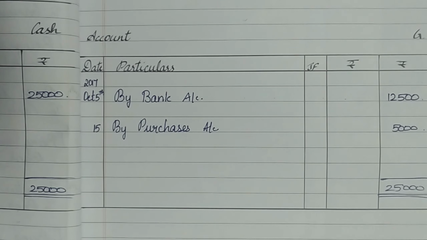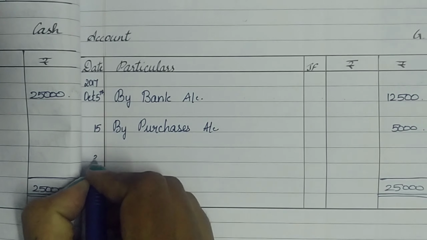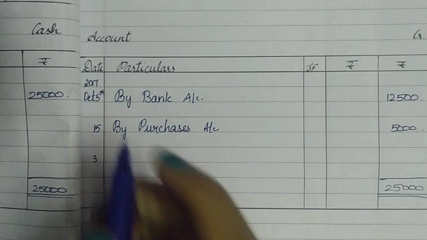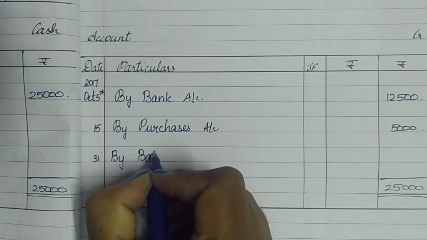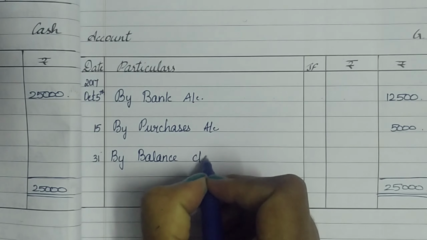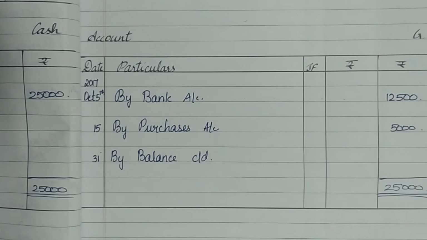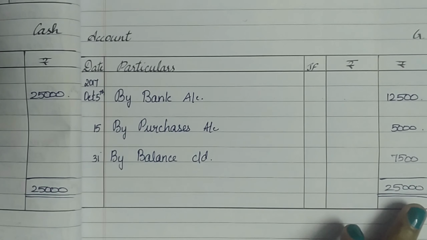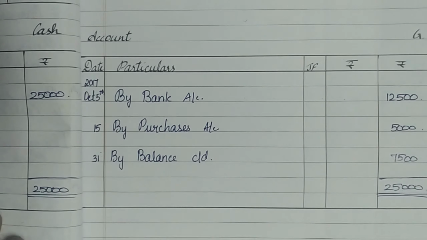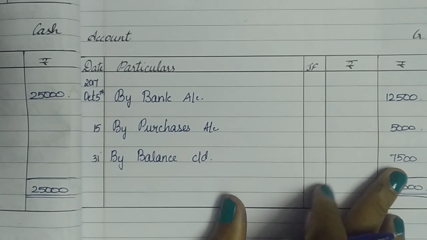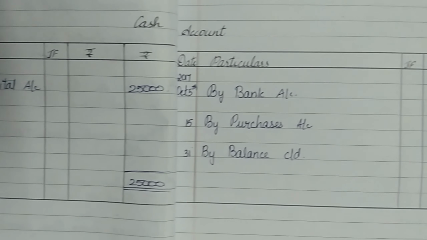After that, my work on the debit side is over. So I'm on the credit side and I'm going to record the balance on the last date of October. On the 31st, by balance carried down. That's going to be 25,000 minus the 17,500, which is 7,500. Now this 7,500 has to be taken to the opposite side, that is the debit side, for the brought down.